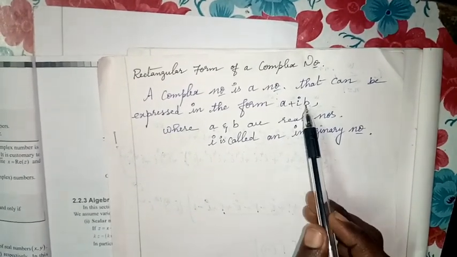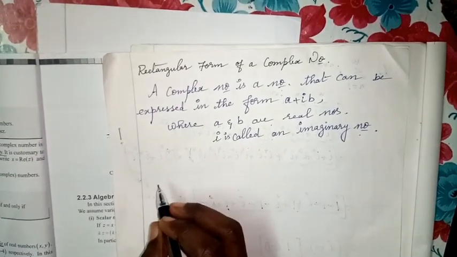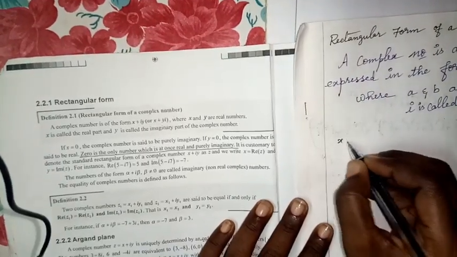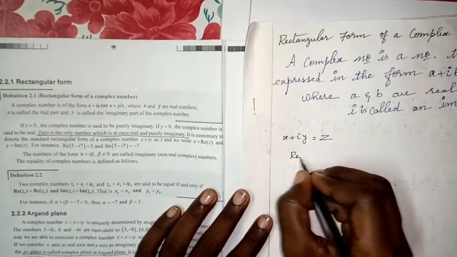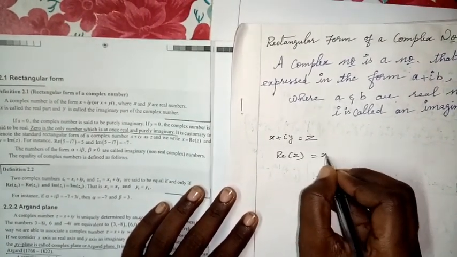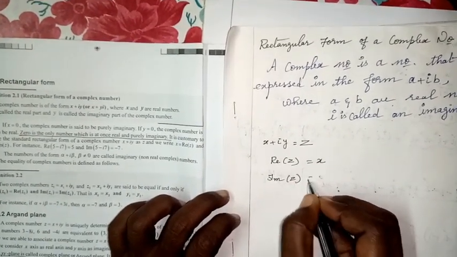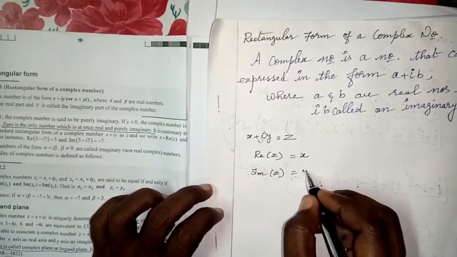A is a real number, b is also a real number, but i is the imaginary number. Is it clear? Now see this definition. For example, x plus iy equal to z. I'm going to take real z equal to x. Now I want imaginary z. Imaginary z means we have to write the coefficient of i. The coefficient of i is y.